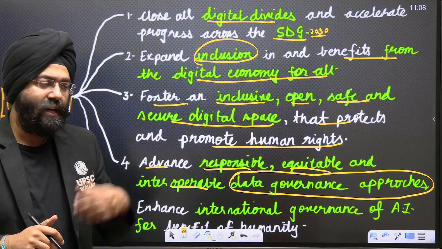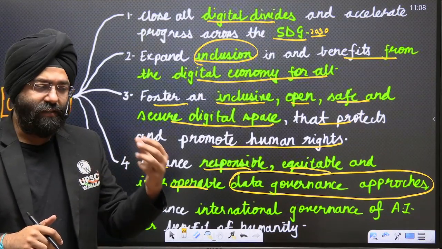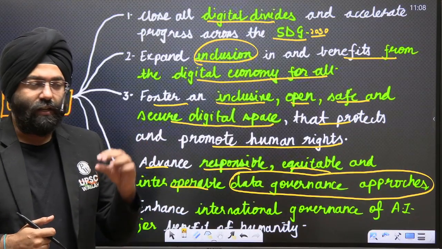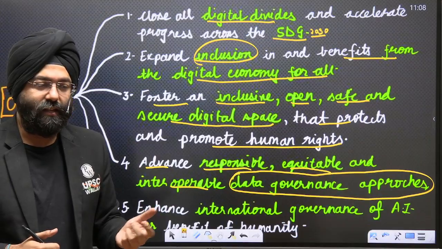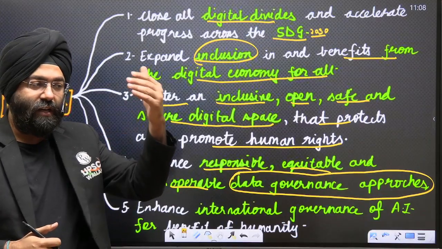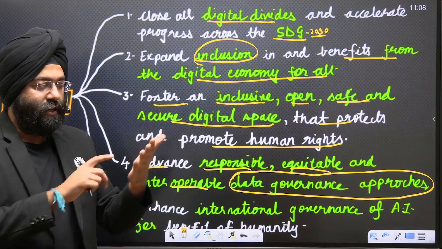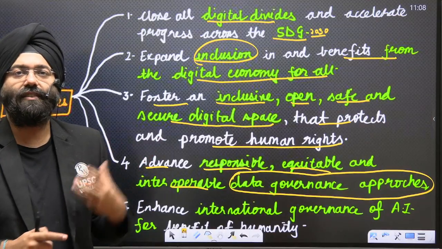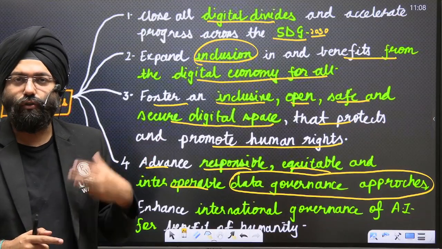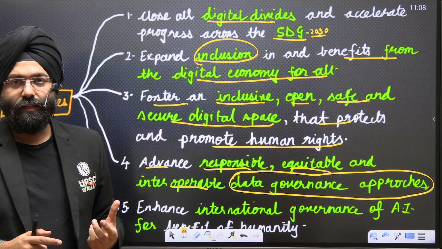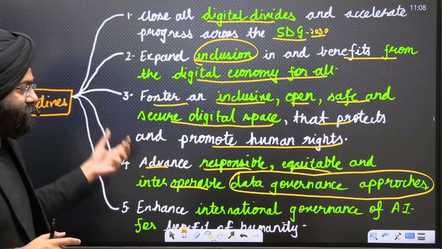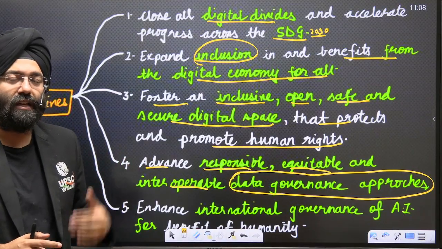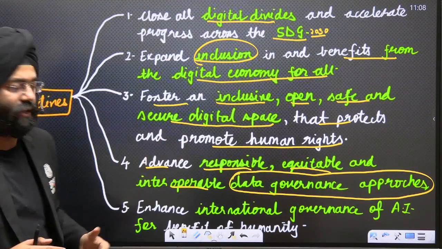Because you know that the moment you go to some website, there is a clause that comes up: we can access all your cookies. Or when you download an app, it's written there, access your contacts, your messages, your logbook. So automatically they have access to all the information that you're going through in your mobile phones. So these are also things: to what extent that should be, how that should be adhered to, what are the standards that should be there. All these things are dealt with over here.